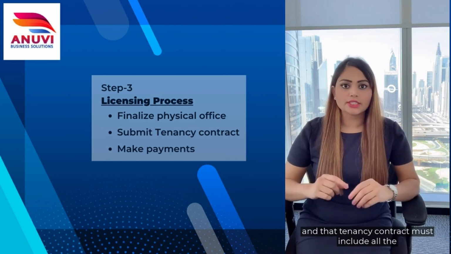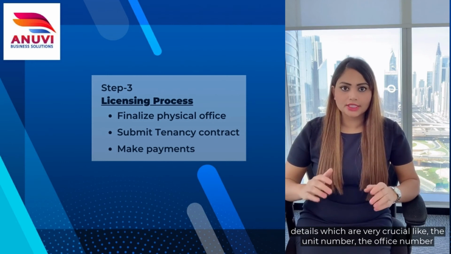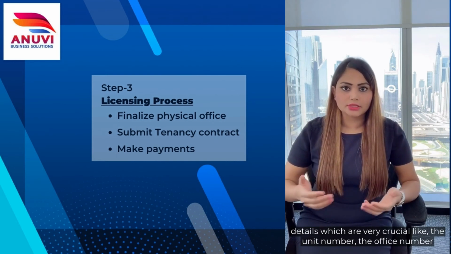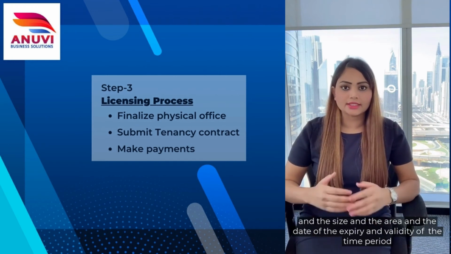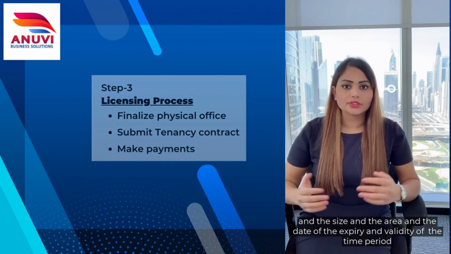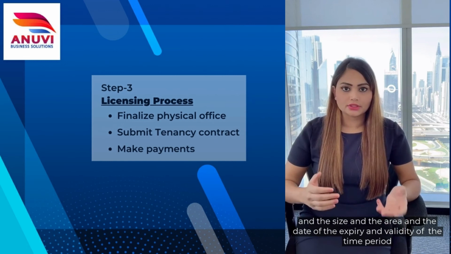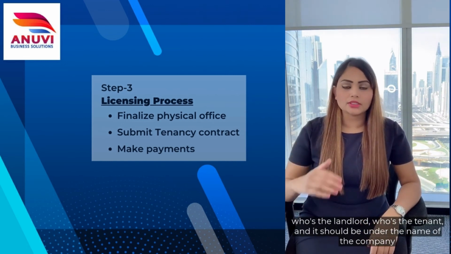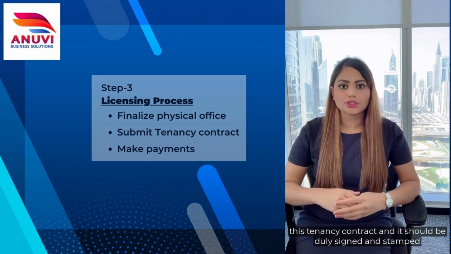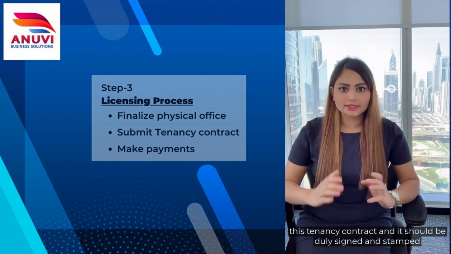That tenancy contract must include all the crucial details, like the unit number, the office number, the size and the area, the date of expiry and the validity period, who is the landlord, and who is the tenant. It should be under the name of the company, and it should be duly signed and stamped.